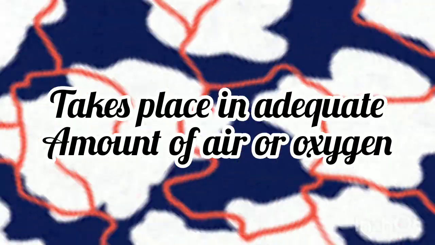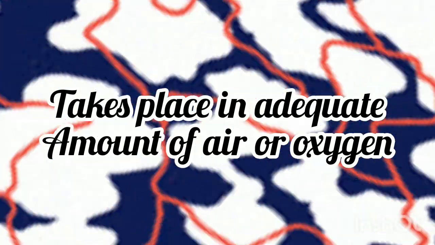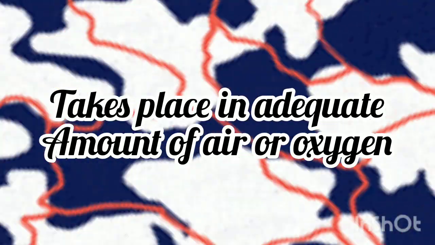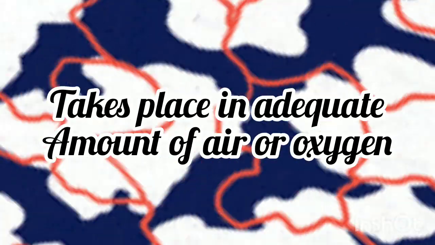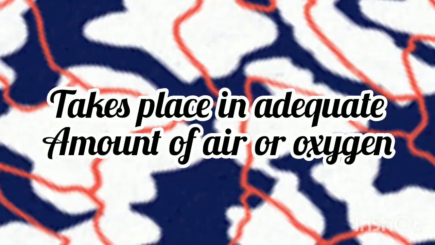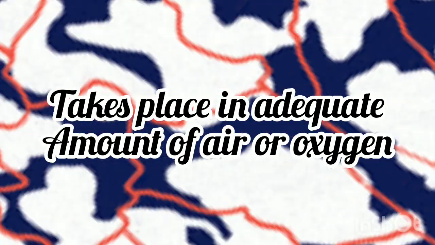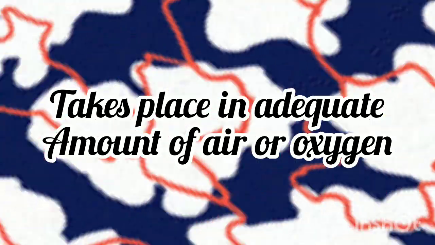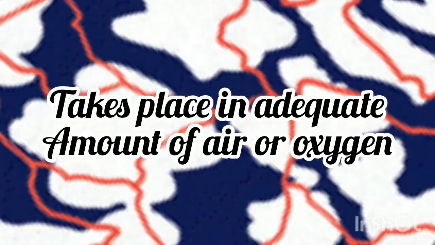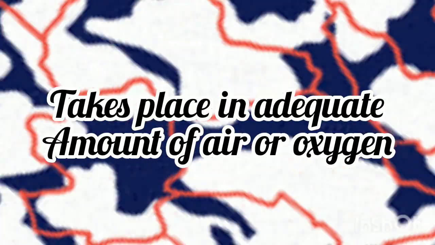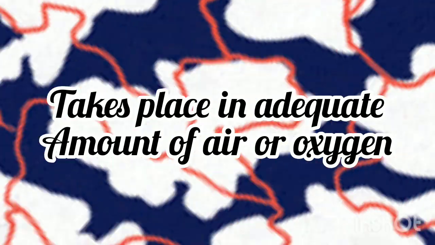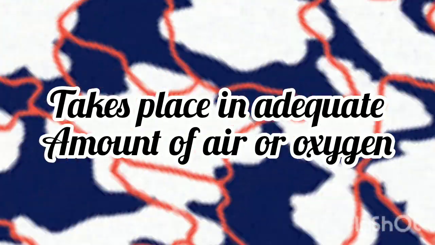If a sufficient amount of air or oxygen is supplied, then that combustion is called complete combustion. This combustion results in the formation of carbon dioxide, water, heat and light.